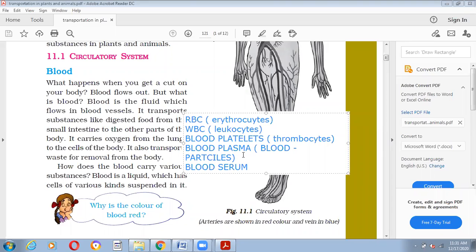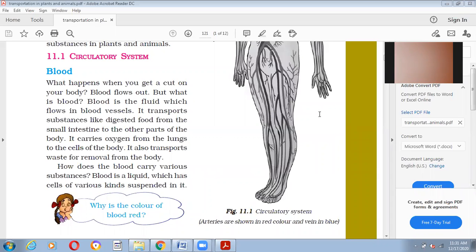Then functions of blood. If I talk about functions of blood, yes, blood is a very, very important component of our body because it supplies all the requirements which are required. So functions of blood. We know that it is a vehicle for metabolic communication between the organs of the body.